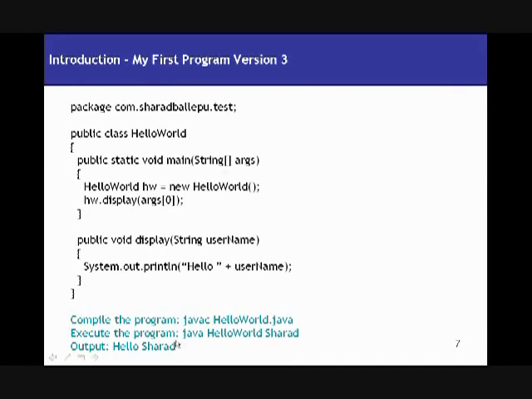When you execute your program and you say java HelloWorld, you can pass a number of string values separated by spaces, following your class name. So I say java HelloWorld Sharad.